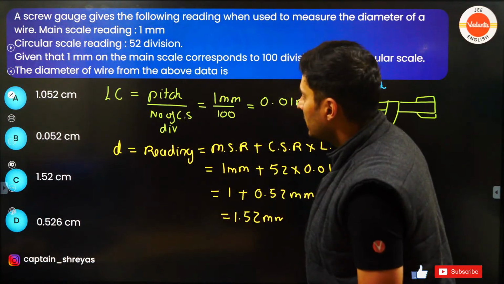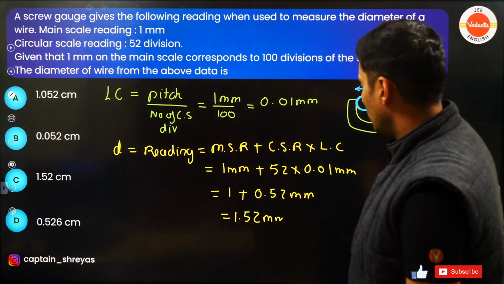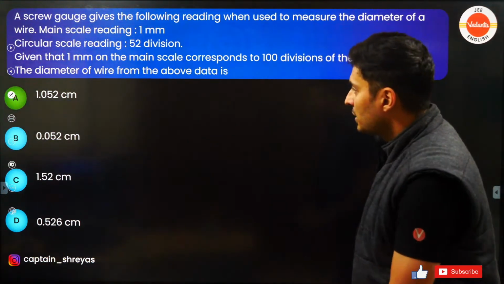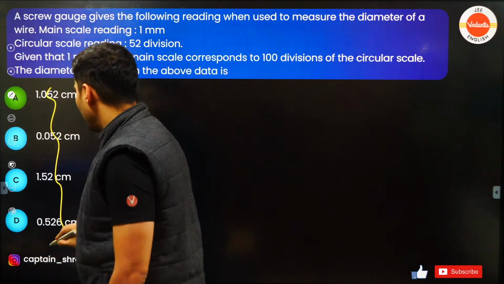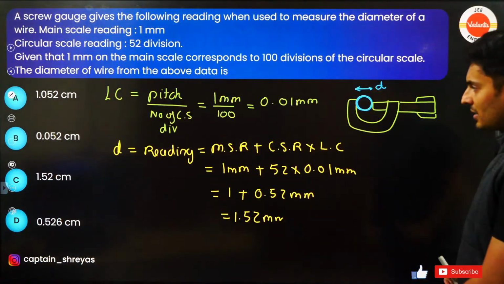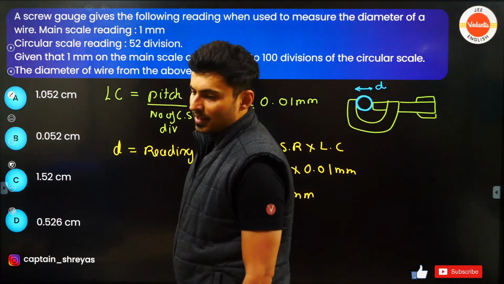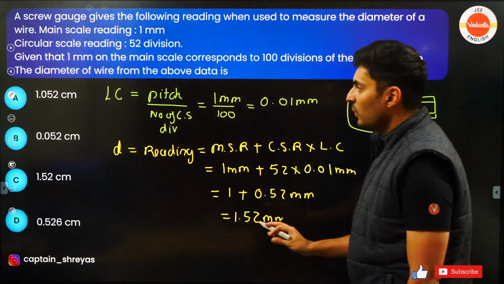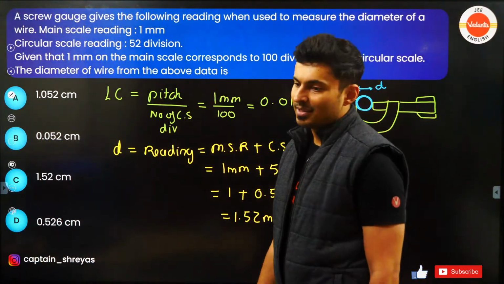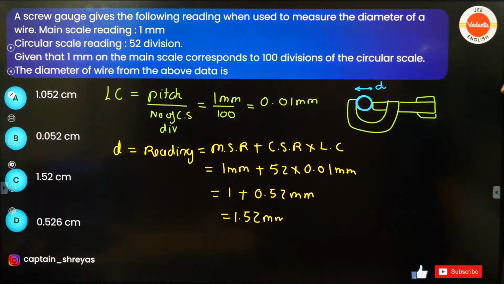Oh, sorry. I think there is a mistake over there. I think these options should have been different, guys. None of the options are matching, so just ignore this. I will correct it later on and send it to you. The correct answer should be 1.52 millimeters. I think there is some mismatch over there. It can't be centimeters. Okay, everybody with me? Understood? Can we move ahead?